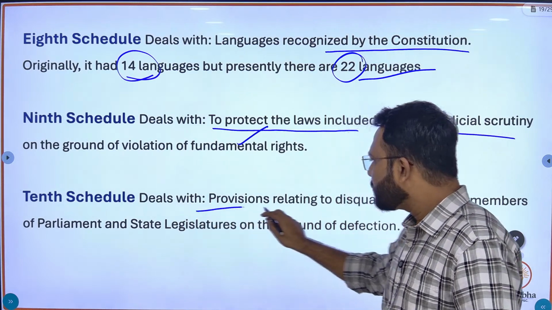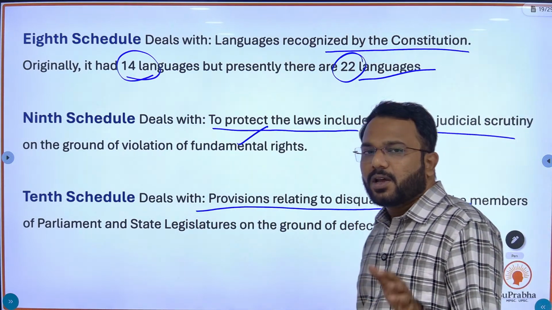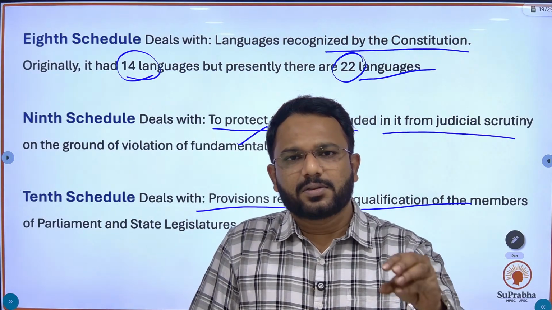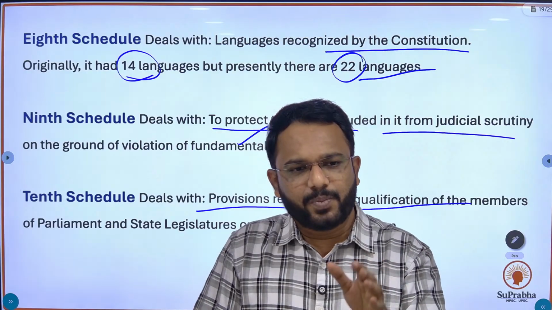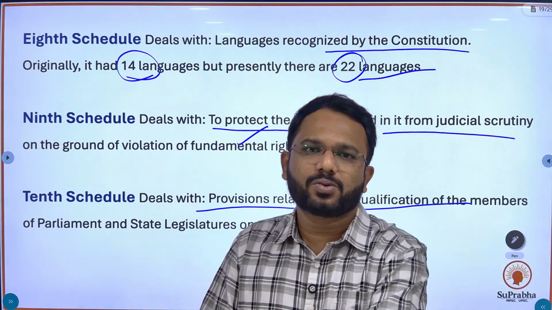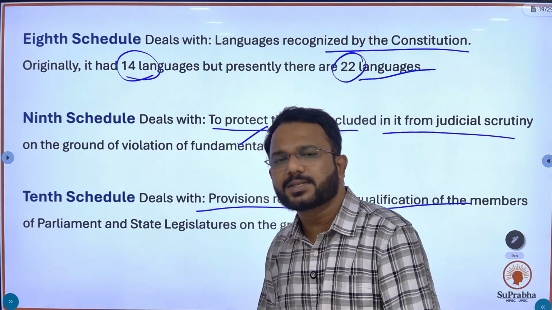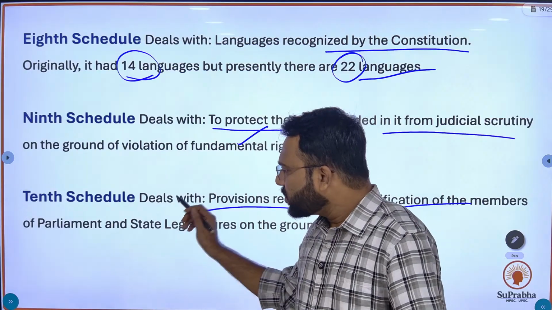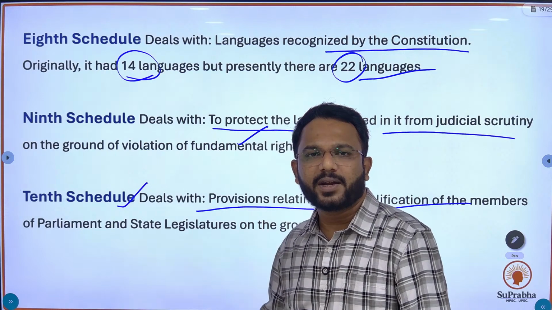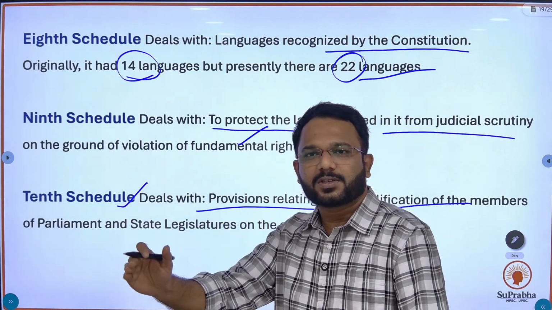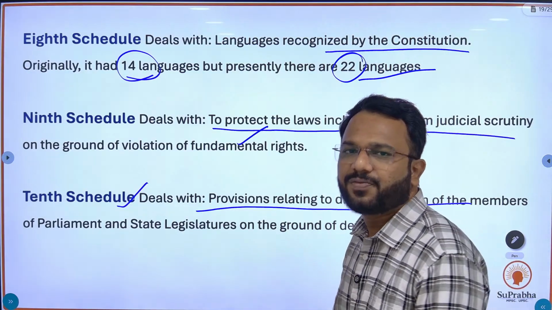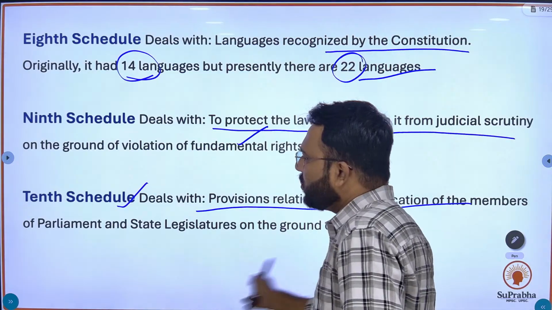The tenth schedule deals with the provisions related to disqualification. Nowadays, it is very common that a certain MP or MLA belonging to a certain party, after getting elected, switches to another party. To prevent this phenomenon, the tenth schedule has been included in our constitution, and it is related to anti-defection. The shifting of an MLA or MP from one party to another is known as defection, and to prevent this, the tenth schedule has been added in our